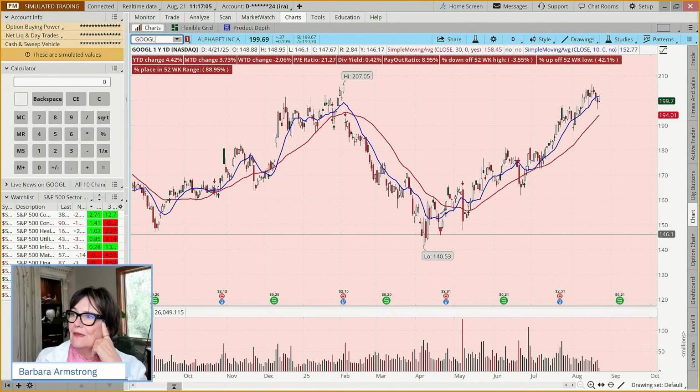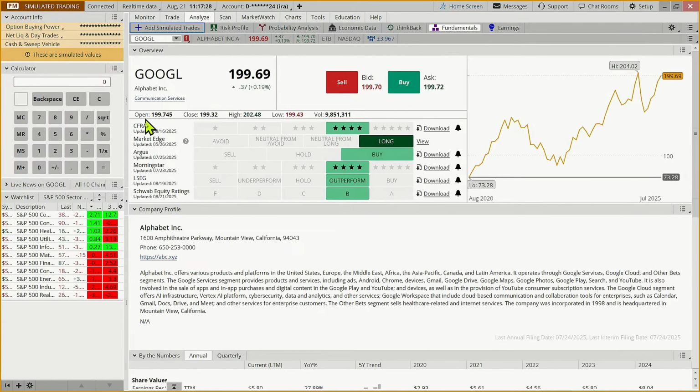This is in the communications sector. How do I know that? Well, if you come to the Analyze tab and you come to Fundamentals, it'll tell you what sector here. And it looks like at least several of the analysts that follow this are bullish or have a high opinion of Google. You can download these and look at these. And these are just opinions, so it doesn't mean that they're always right. They're not always right. And you can also scroll down here.